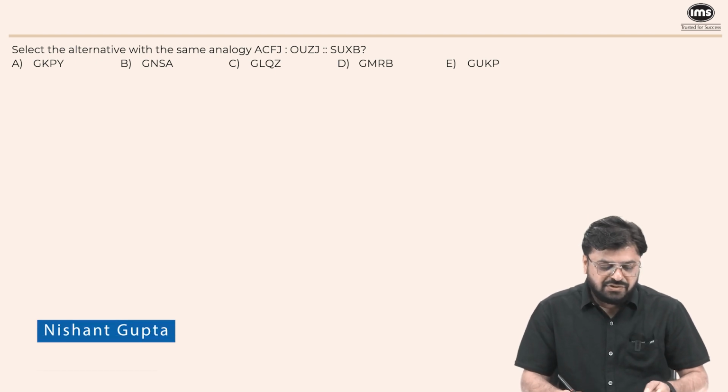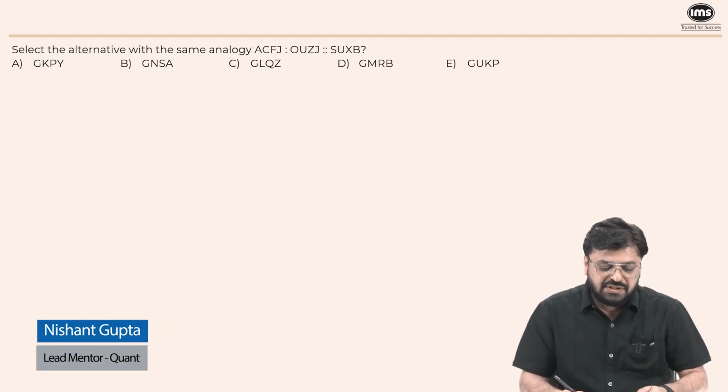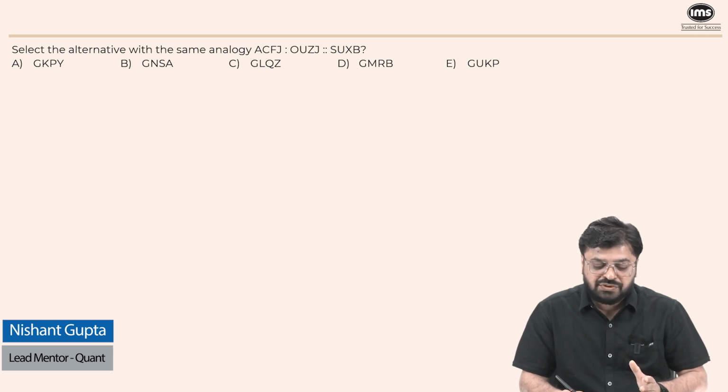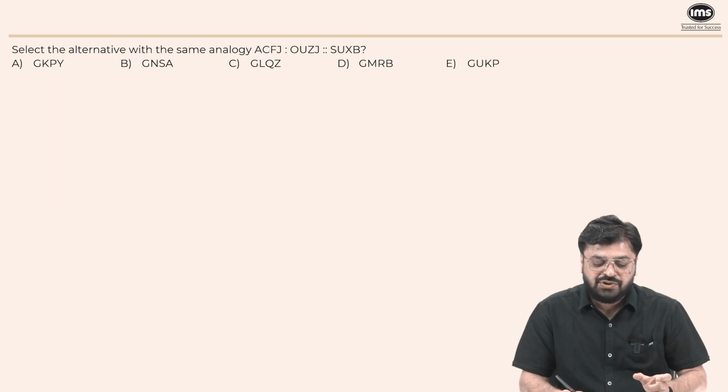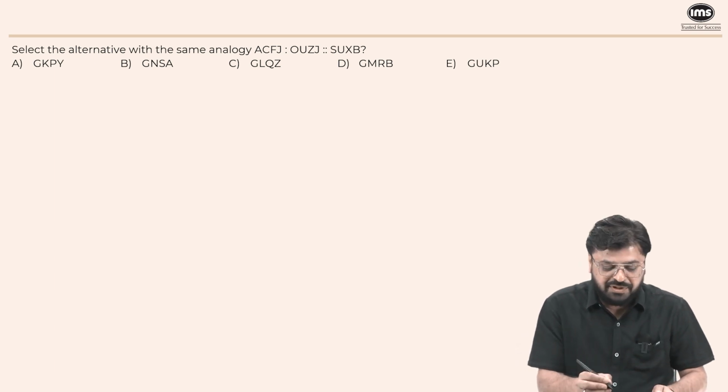Hi. So here's the first question on the screen. Select the alternative with the same analogy. ACFJ is to OUZJ. That is to, then what will be SUXB is to something.